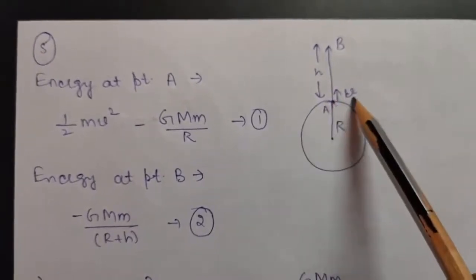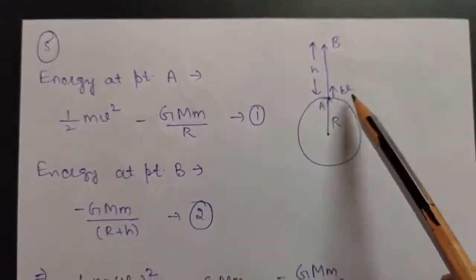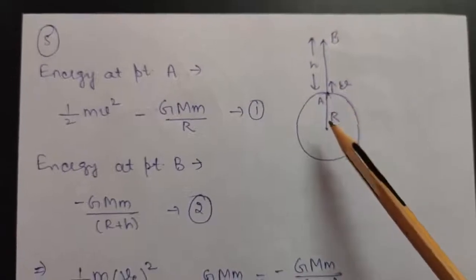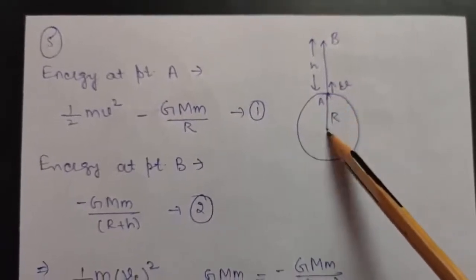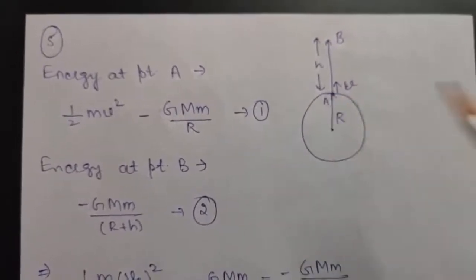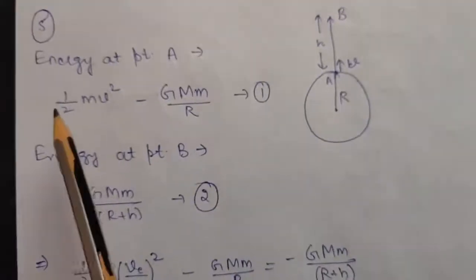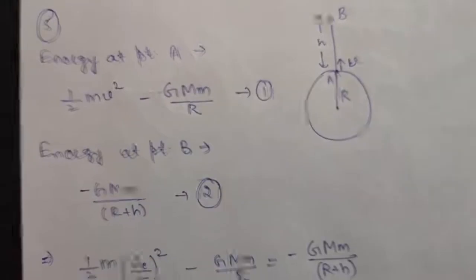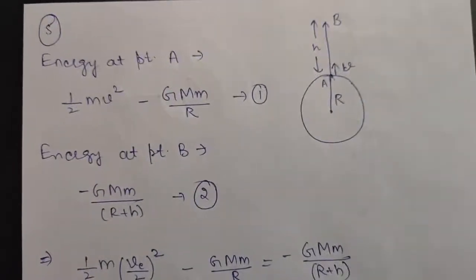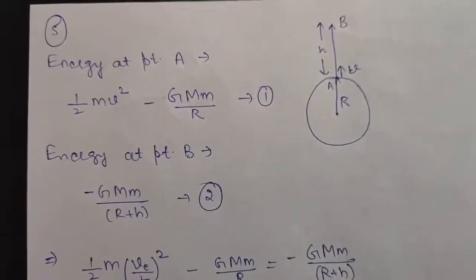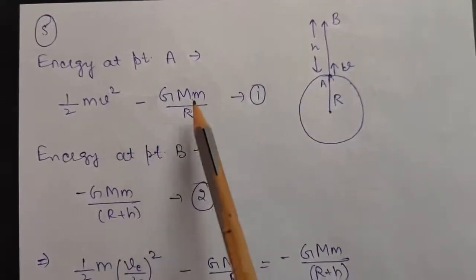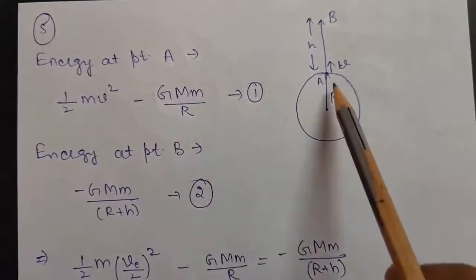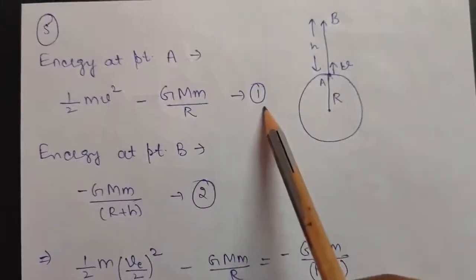See, because it has some velocity, at A it will obviously have some kinetic energy. As well, it will have some gravitational potential energy because it is at a distance of R from the center of Earth. So energy at point A will be half mv square, that is kinetic energy, plus gravitational potential energy, which is minus GMm by R. So minus G capital M, that is mass of Earth, small m, that is mass of body, upon distance R. Mark it first equation.